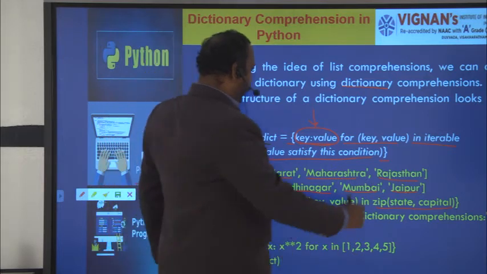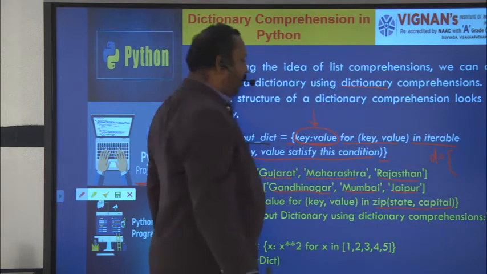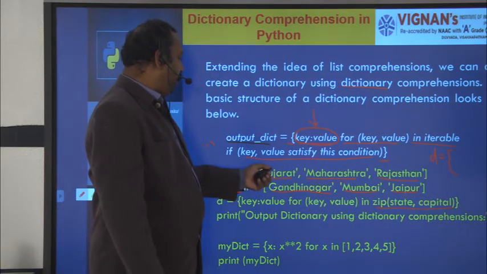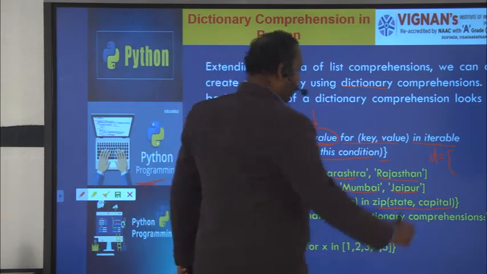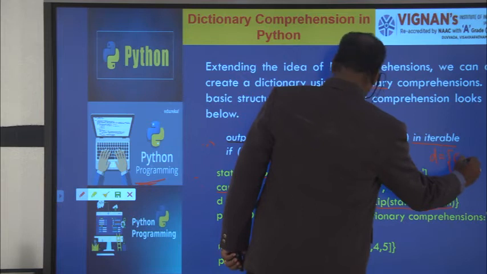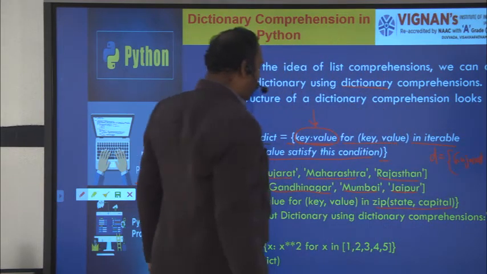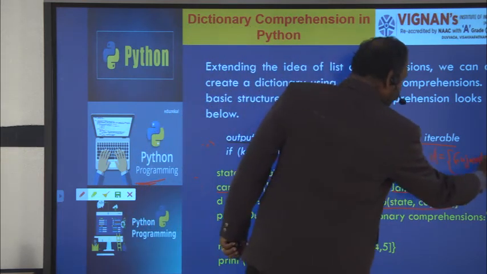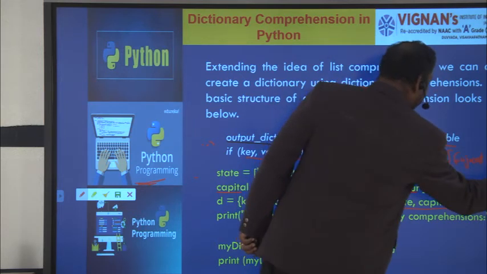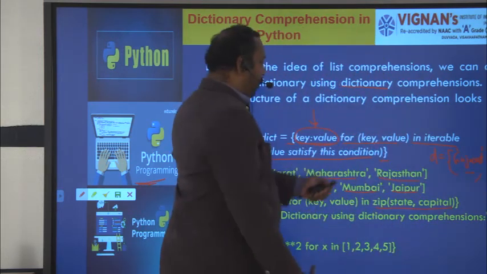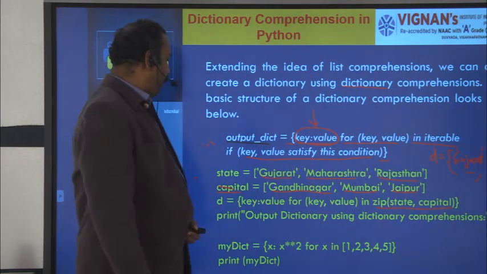So D will contain the first element as a key-value pair. That means Gujarat and Gandhinagar will be the first element in the dictionary, Gujarat colon Gandhinagar. Then the second element, then the third element, Rajasthan, Jaipur. You'll get the output. So that is the dictionary.